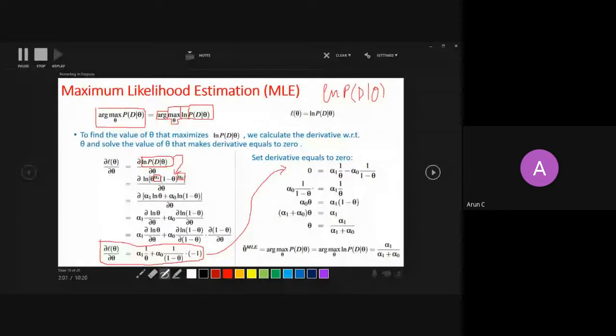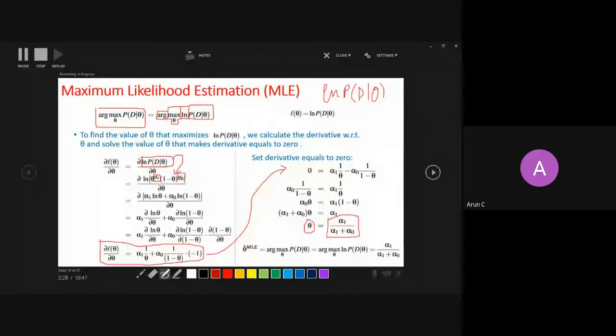You do some manipulation and you find out that theta is nothing but a fraction of the total number of heads by the total number of tosses, right? Simple, very simple thing. You have just derived what you have been doing till 10th. And this proves that what you have been doing till 10th or 12th was nothing but maximum likelihood estimation. You have just proved it, right?